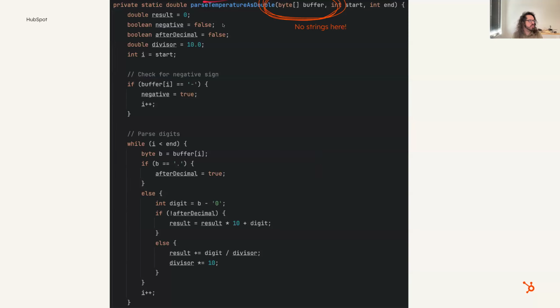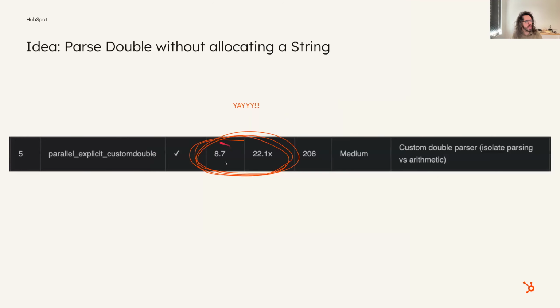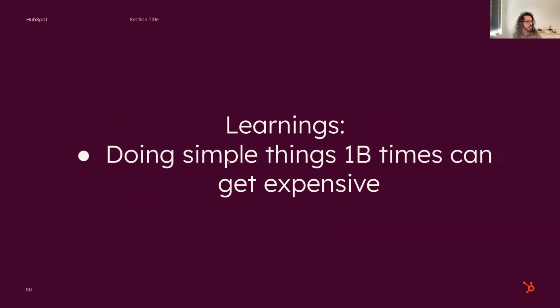Okay, so we have parseTemperature as double, and now instead of passing in a string, we pass in a byte buffer and work on that byte buffer, no problem. And we're down to 8.7 seconds, so that's another pretty great win for us. What we learned from this is that doing simple things 1 billion times can get really expensive, especially if the 1 billion times is the thing that's taking the most amount of time.